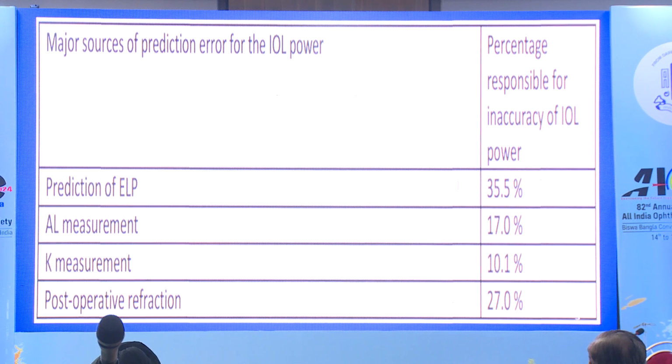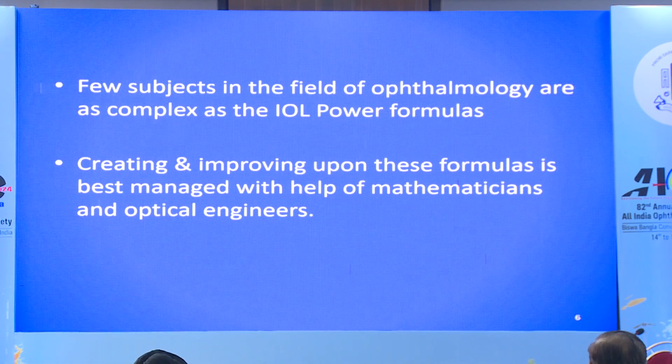And what are the major sources of prediction error for IOL power calculation? ELP prediction accounts for 35%, followed by axial length for 17%, keratometry 10%, and post-op refraction for 27%. And few subjects in the field of ophthalmology are as complex as IOL power formulas because it involves the use of mathematics, and we ophthalmologists are not very fond of mathematics in our field.